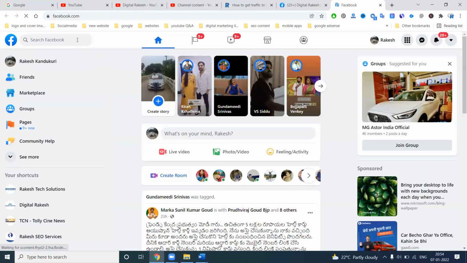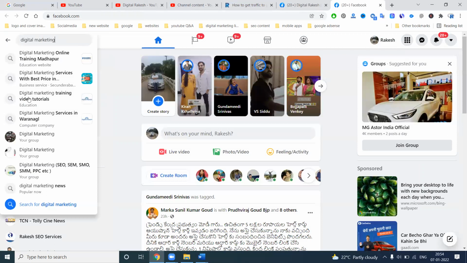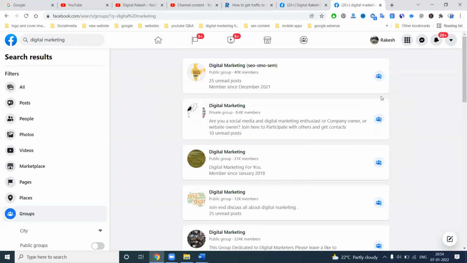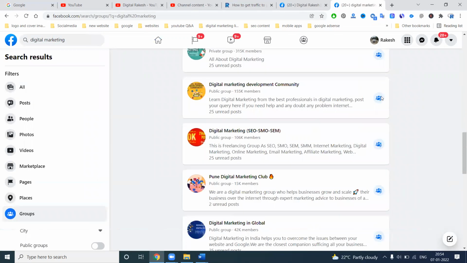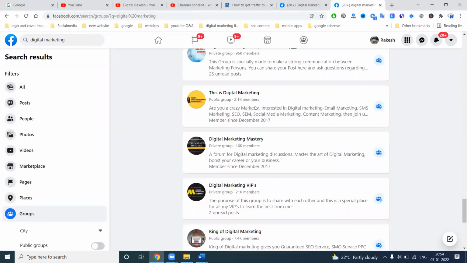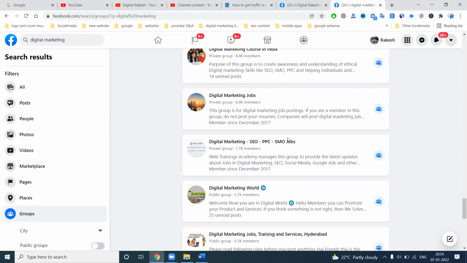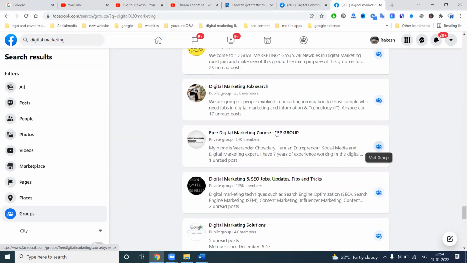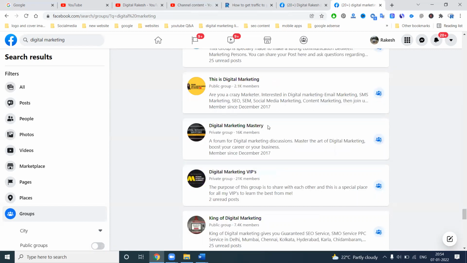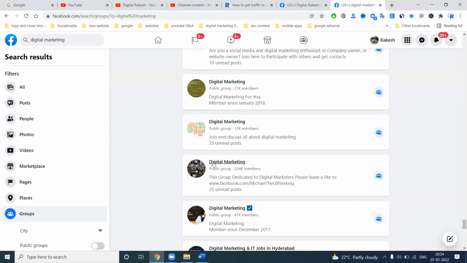We can go to which topic you want. The topic will be selected here and search. There are multiple features here. In selecting groups, whichever group we can join, select that particular group here. So this many groups are here. If there are any new groups, unjoined groups, you can check them out. These are all joined groups. See this one. See how many groups you have joined. So what is the purpose of selecting here?